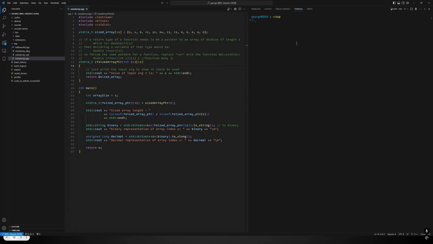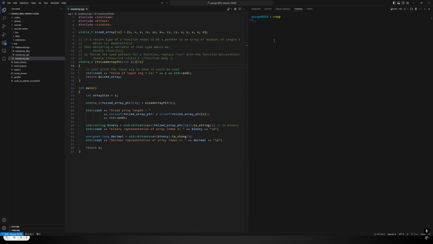The reason I'm in VS Code is because I'm actually using WSL. WSL stands for Windows Subsystem for Linux. It's great if you ever need to use Linux, but you don't want to have a dedicated Linux computer. It allows you to run an actual Linux distribution on Windows. And then if you have VS Code, it connects directly to the WSL instance and allows you to browse files and edit code and everything.